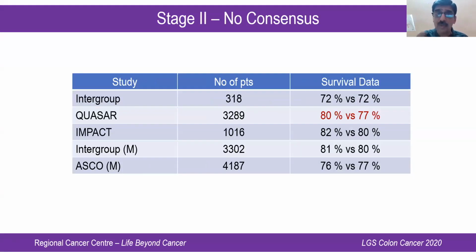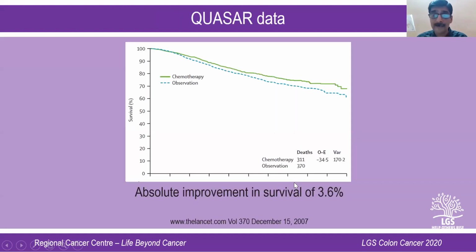But when it comes to stage 2 colonic cancer, as I said earlier, there is no consensus. There have been so many trials: the intergroup trial, the QUASAR trial, the IMPACT trial, the intergroup meta-analysis, the ASCO meta-analysis. All have tried to find out whether there is any benefit for stage 2 colonic cancers. But the picture has been dismal except for the QUASAR trial, which showed that there is a significant improvement in 5-year survival. All the other studies were negative studies. And again, this was the data from the QUASAR trial, which showed an improvement of 3.6%.